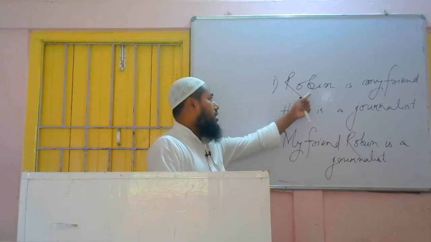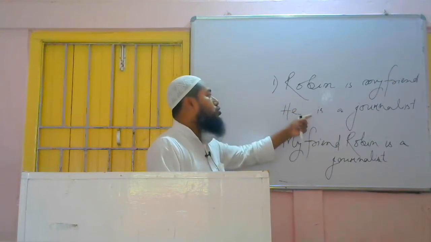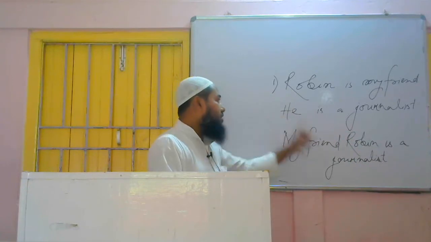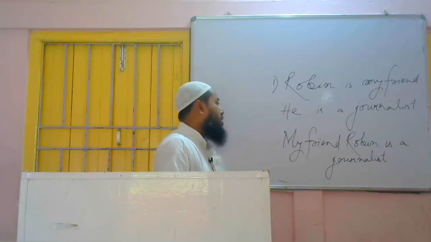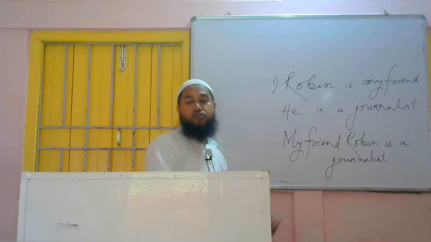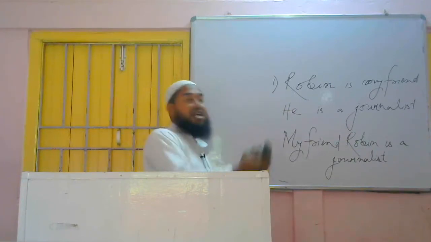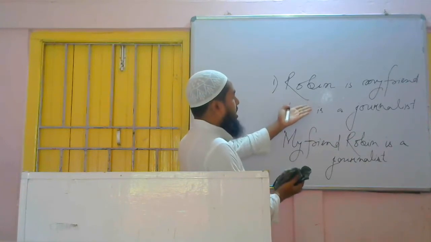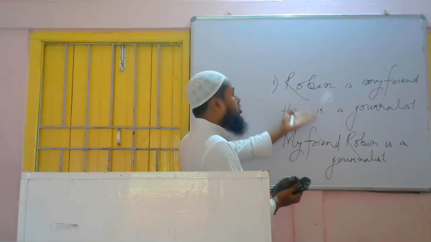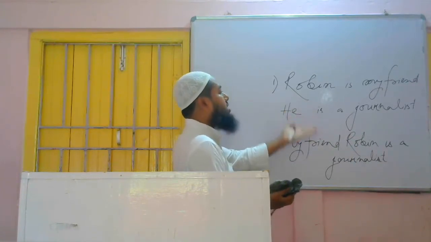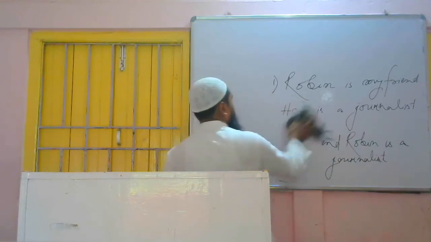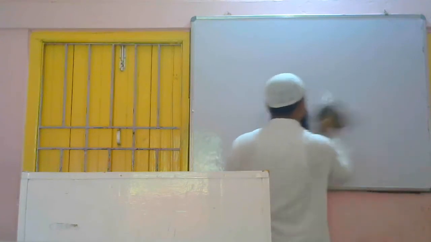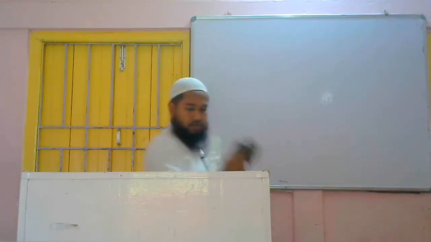So here we have done the sentence in two ways. First one was: Robin is my friend who is a journalist, and second one: my friend Robin is a journalist. Both are correct. If you have anything in your mind for adding the two sentences to make a new single sentence, you can write. So let us take another example.